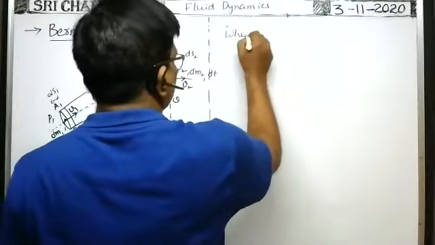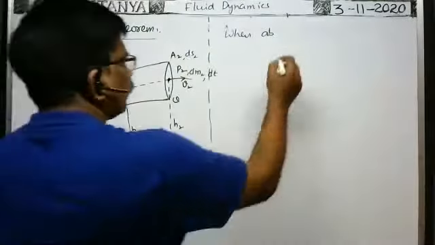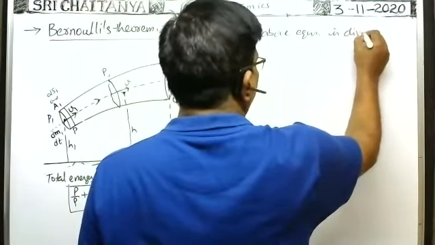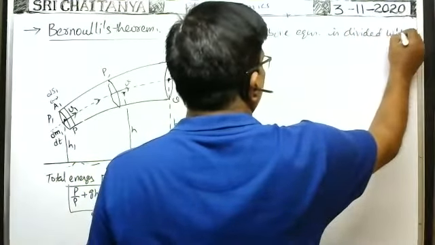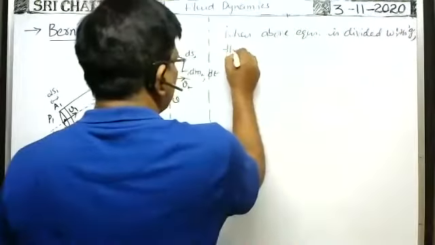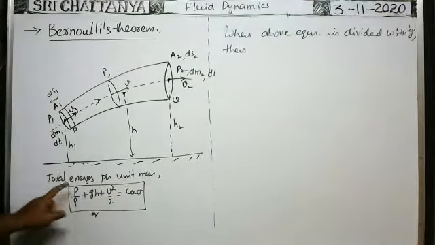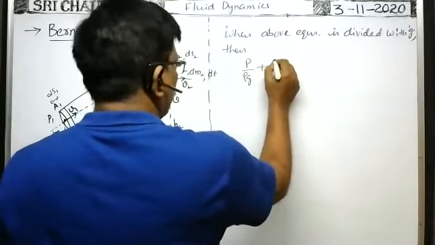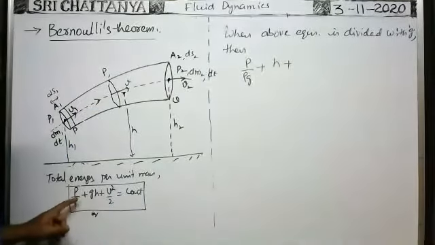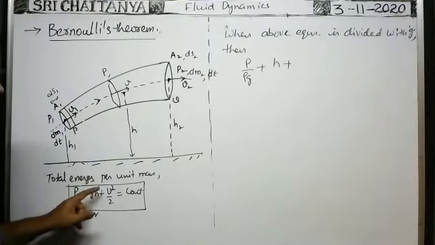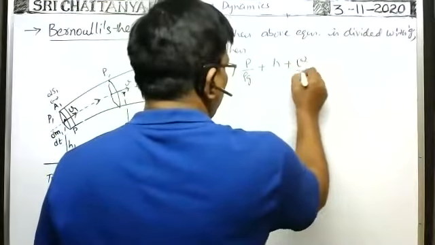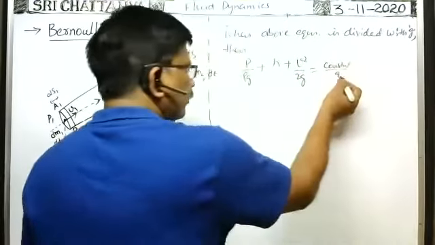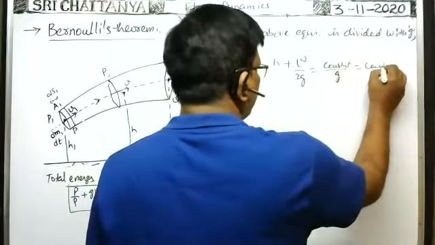When the above equation is divided with small g, acceleration due to gravity, you will get p by rho g plus h plus v square by 2g is equal to constant by g. At the given place g is constant, that's why this is equal to another constant you will get.